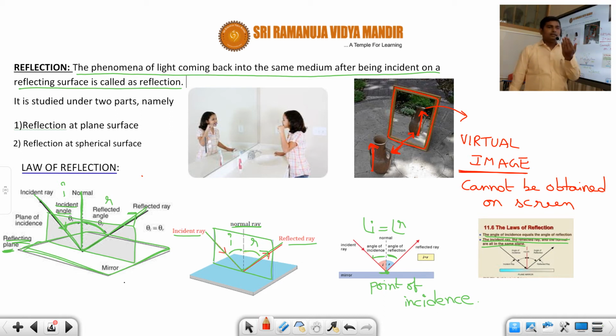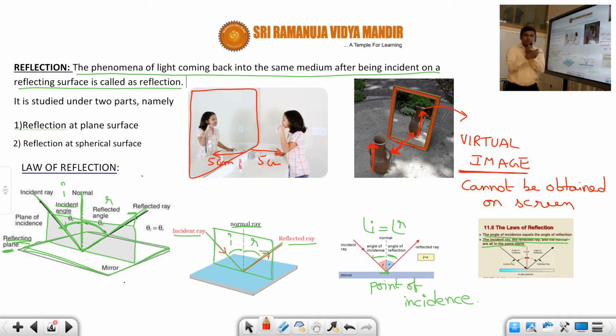For example, you take a mirror and see it just like here. Now in the mirror you are able to see a distance. Suppose this distance is 5 centimeters, this distance is also 5 centimeters. Now this is a virtual image. Now behind the mirror, if you go 5 centimeters back and try to catch it, can you catch the image? No, it's not possible. So that's why a virtual image cannot be obtained on a screen.